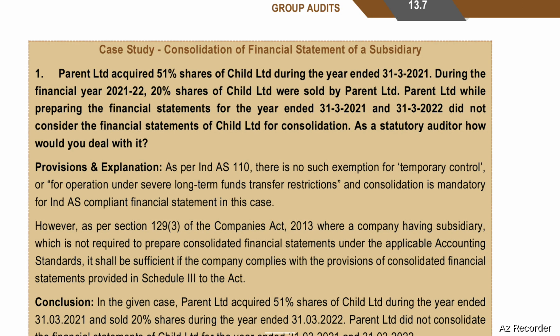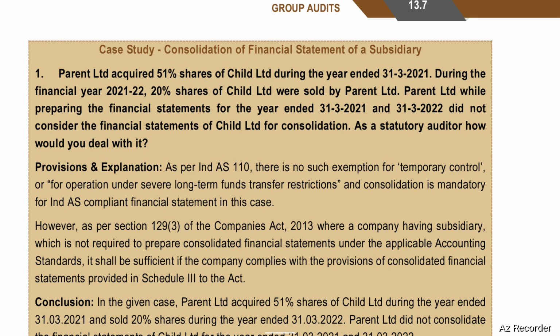Chapter number 13, ICAI study material questions. Case study, consolidation of financial statements of a subsidiary. Parent Limited acquired 51% shares of Child Limited during the year ended 31st March 2021. During the financial year 21-22, 20% shares of Child Limited were sold by Parent Limited.